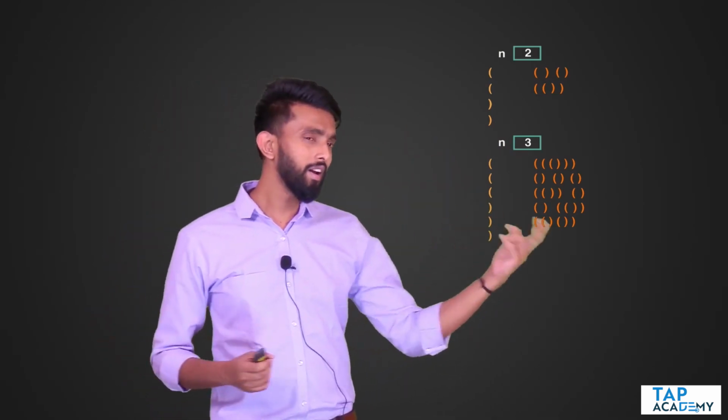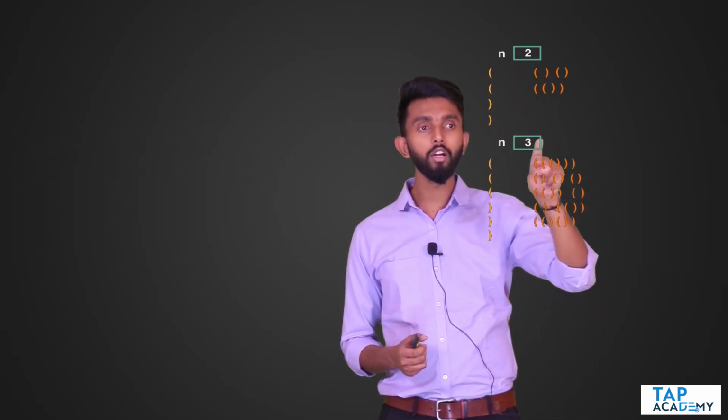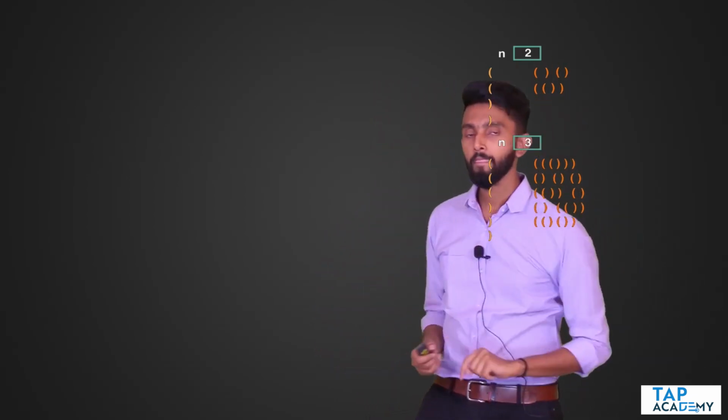Given n value, print all the valid combinations. Now, I would tell you that these are the kind of problems which a recursive approach will work beautifully. Try to come up with a recursive program for the same. Only n value will be given to you, nothing else. If n is 2, you must write your code in such a way that you are assuming that there are 2 opening brackets, 2 closing brackets. 3 means 3 opening, 3 closing, and you have to print all valid permutations.